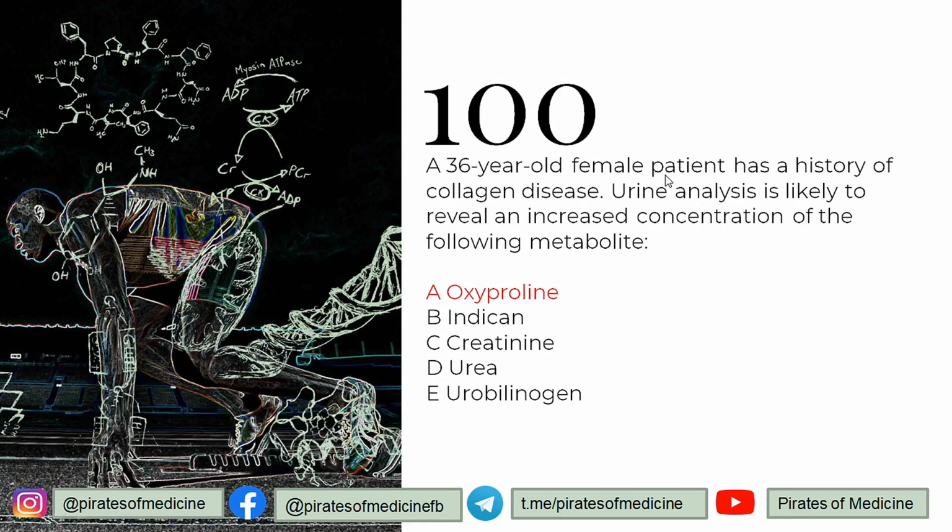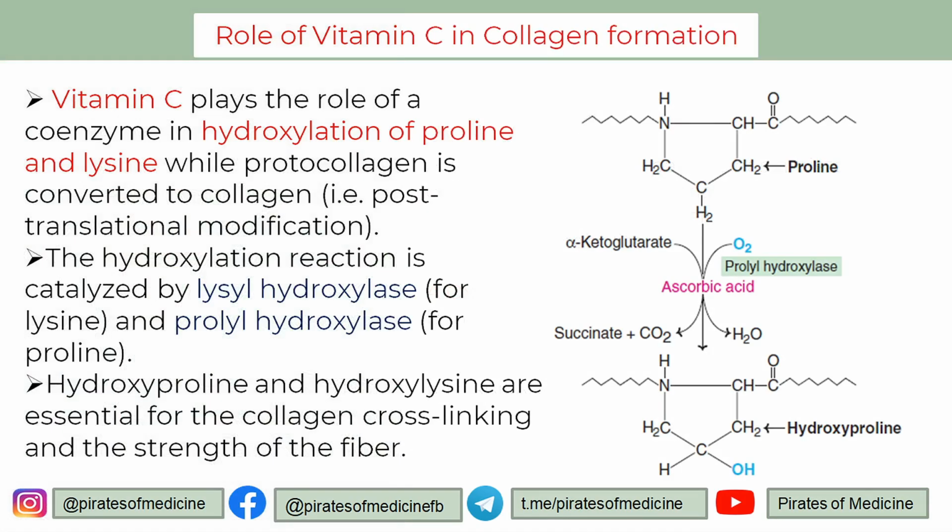A 36-year-old female patient has a history of collagen disease. Urine analysis is likely to reveal an increased concentration of the following metabolite. Again, same question. Collagen disease. Collagen is formed of hydroxyproline and hydroxylysine, and because of destruction of collagen, out of all the options, even other things will be increased, but hydroxyproline is the only option out of all these options which will be increased in case of collagen destruction. Correct? That is why, because hydroxyproline forms the cross-linking of the collagen and increases the strength of the collagen fiber.